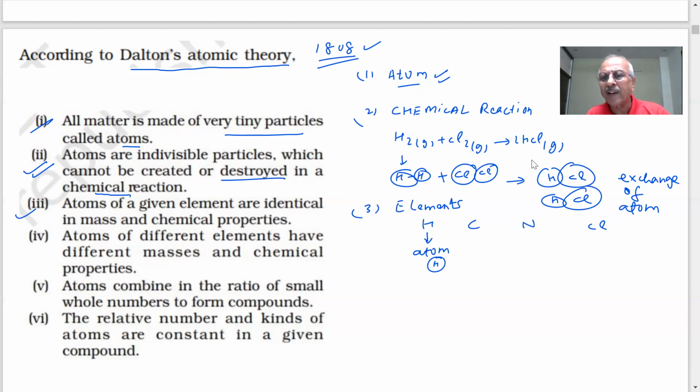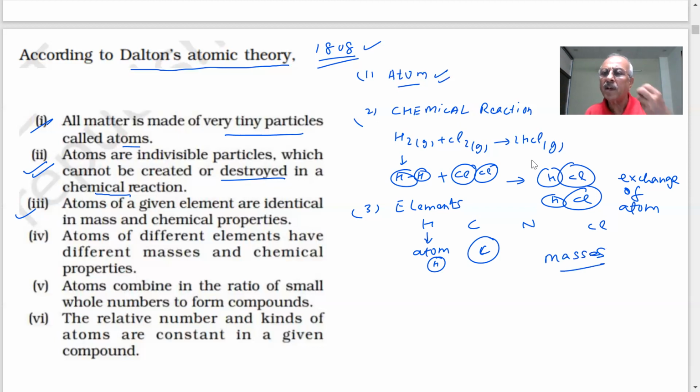But if I go to carbon atom, supposing I represent atoms by spheres here, as I'm showing, will the carbon atom be same as hydrogen atom? How can it be if they are different? If they are different, then what will happen? Atom will have some mass, yes or no? They will have masses. Yes, sir.